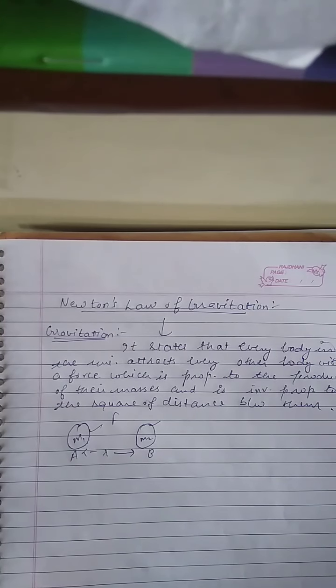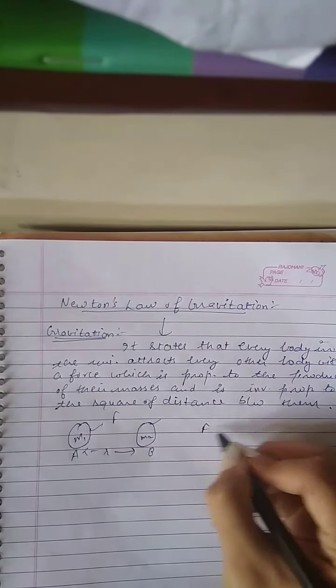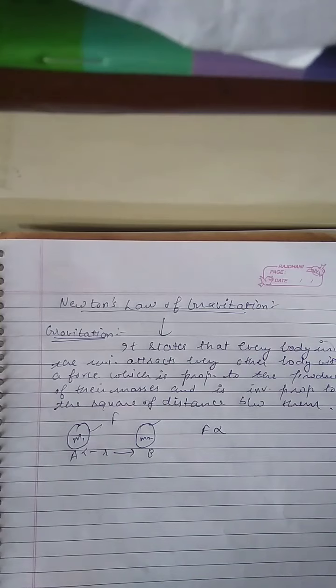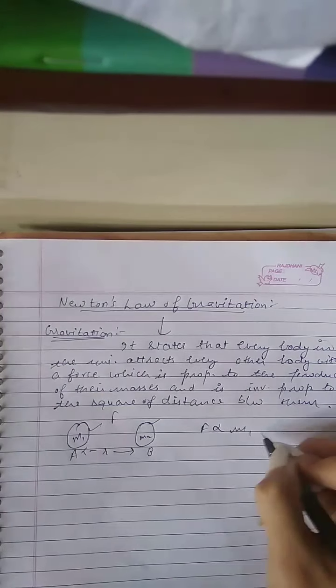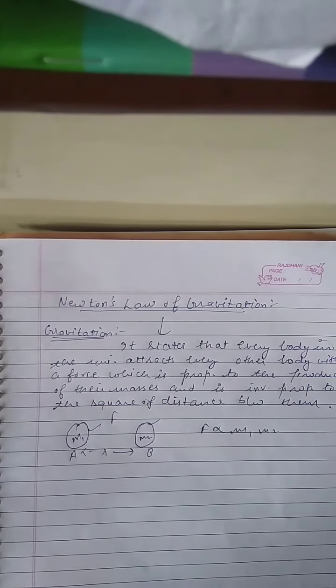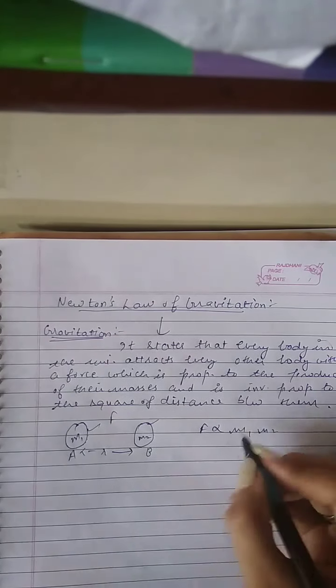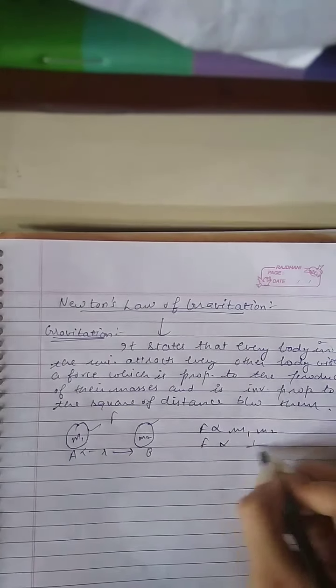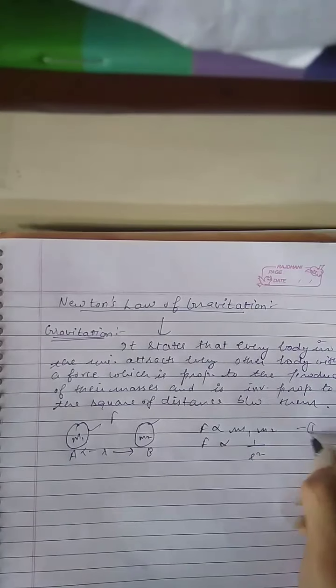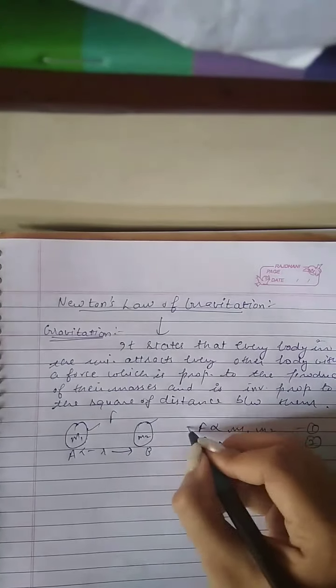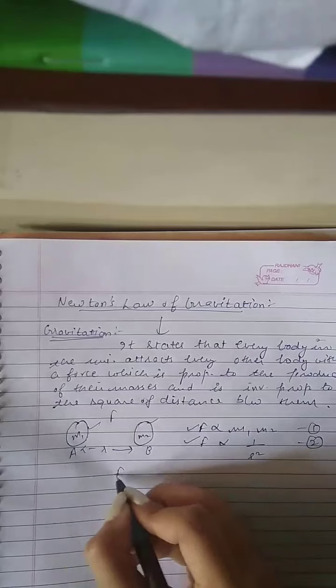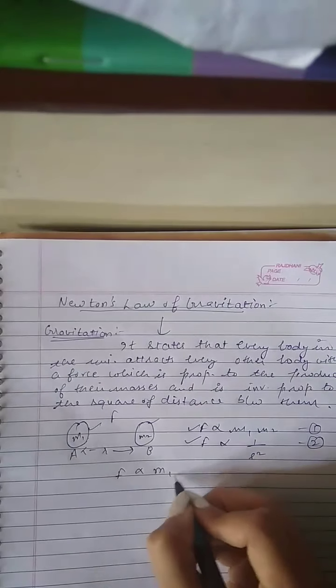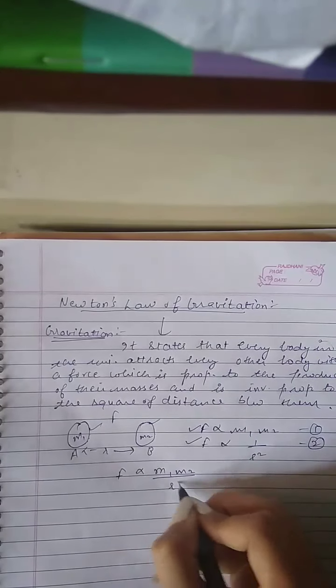So, according to Newton's law of gravitation, F is proportional to the product of masses m1 m2 (equation 1), and inversely proportional to the square of the distance between them, so F is proportional to 1 by r square (equation 2). Combining both the equations, we get F proportional to m1 m2 upon r square.